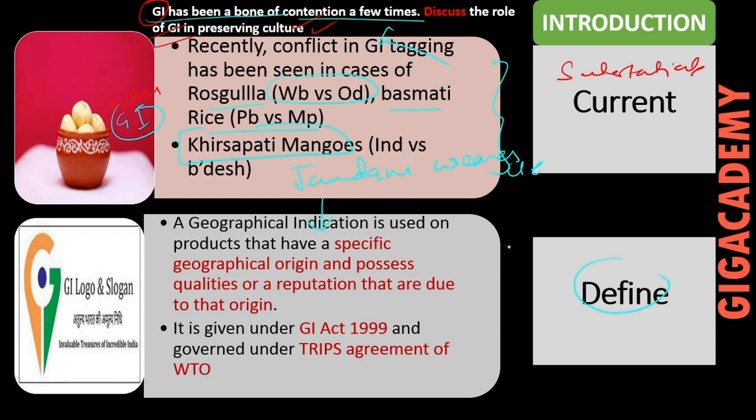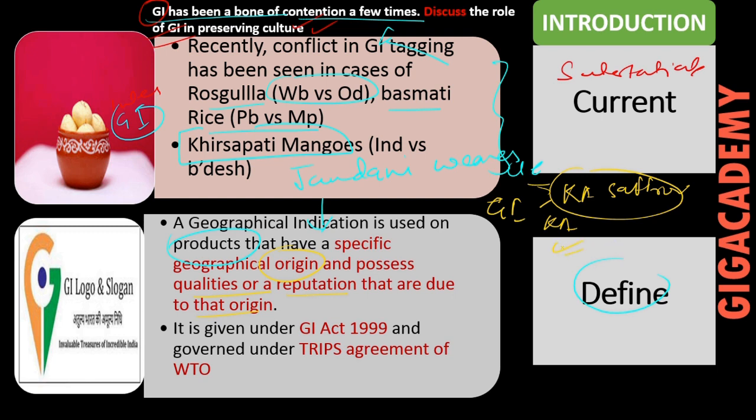So basic definition we can write. You should mention these specific keywords, such as a geographical indication is used on product, that is, it is given to a specific product which has some specific geographical origin and possesses some qualities or reputation due to that origin. What I mean here is, suppose if geographical indicator has been given to Kashmir saffron, that means this particular product saffron is produced in the Kashmir region and has some specific qualities like specific color, smell, taste,